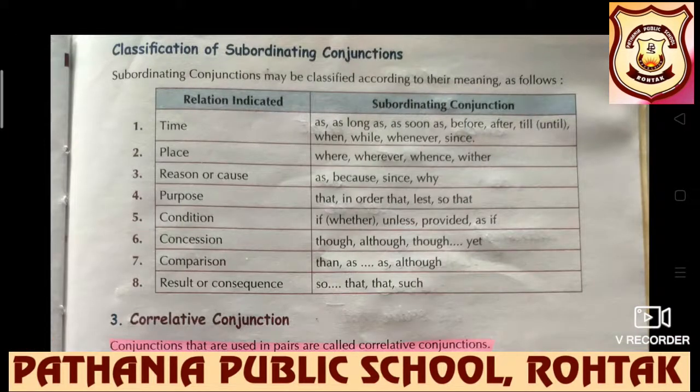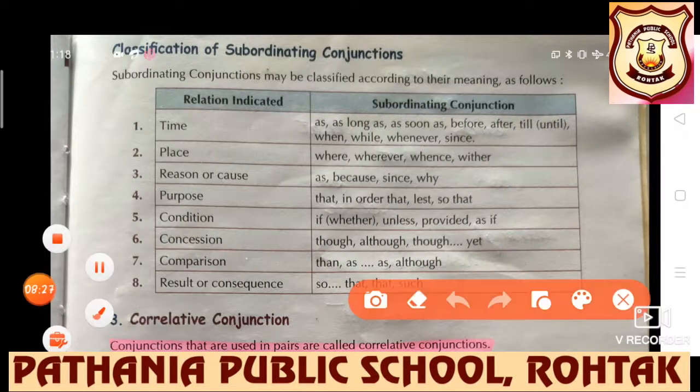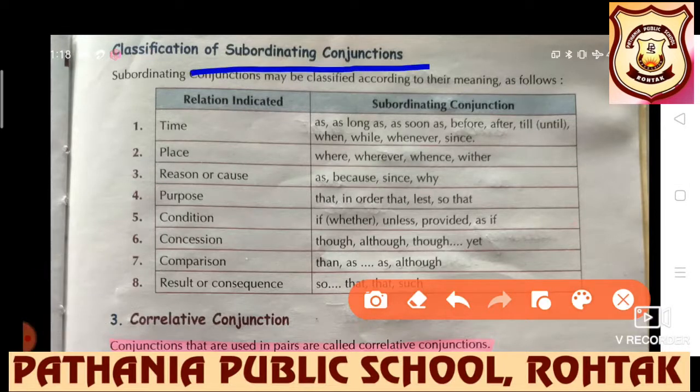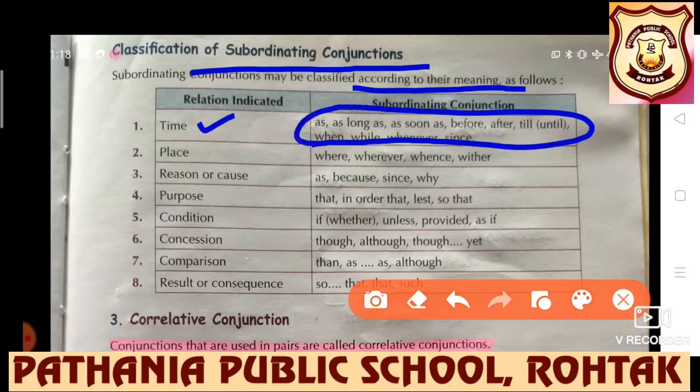Now very nicely students, the classification of subordinating conjunctions has been given. Subordinating conjunctions may be classified according to their meaning. Of course, they will be. If time is concerned, then these are the conjunctions which will be used.